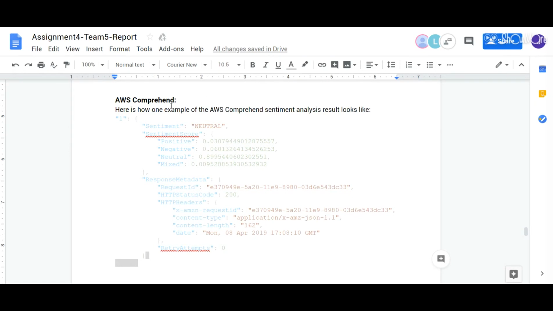So I will talk about applying AWS Comprehend sentiment analysis to our chatbot. And here's what the output of AWS Comprehend sentiment analysis looks like. It's a JSON file, and you can see that here are 4 types of scores, which are positive, negative, neutral, and mixed. And finally, there's a sentiment section that tells you the final sentiment that AWS gives you.